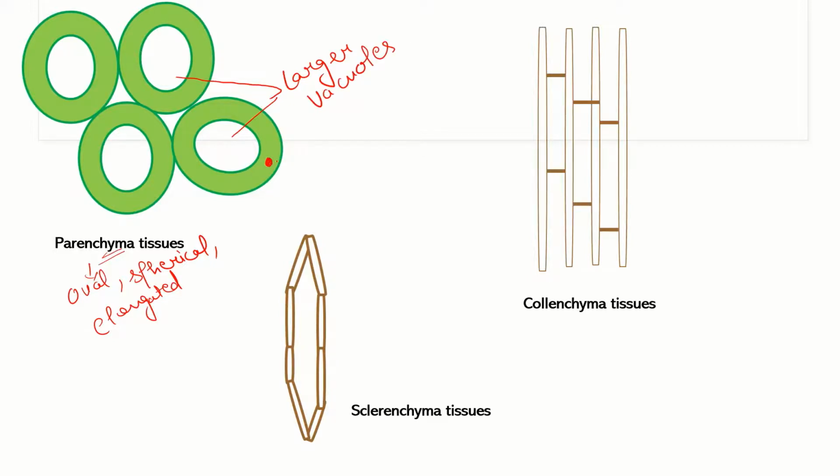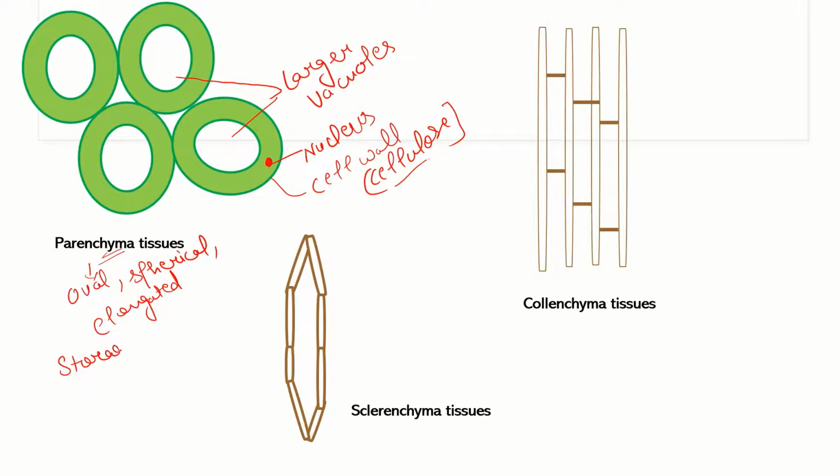They even have a nucleus and a very thin cell wall, which is made of the cell wall component cellulose. Having a large vacuole, they are the food storage site for the plant.